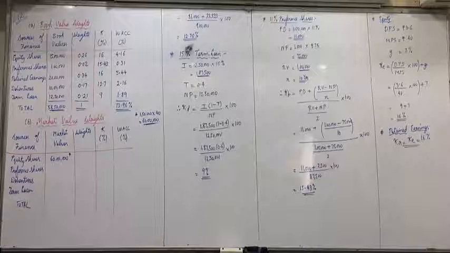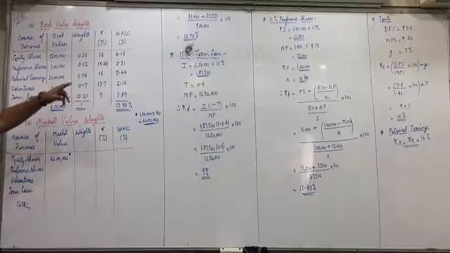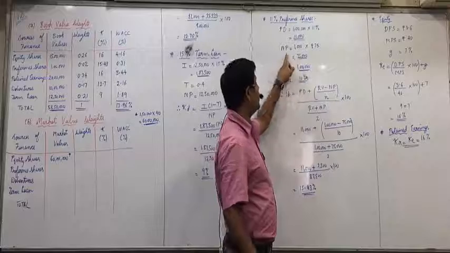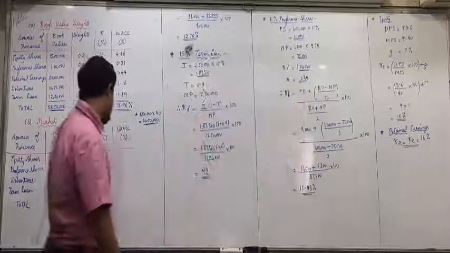Preference shares, I made you write the note. Net proceeds and market price can be taken same. See in the preference shares formula, what did we take? Net proceeds, 75,000. So that itself we can take as market price.